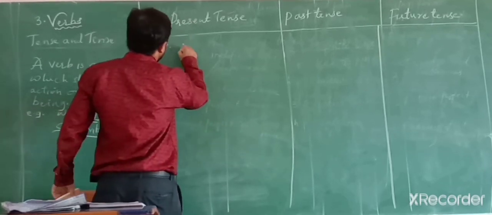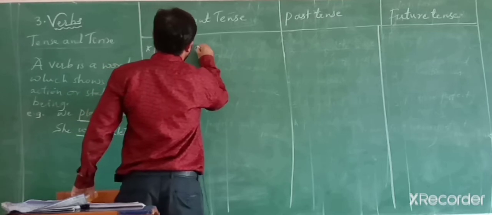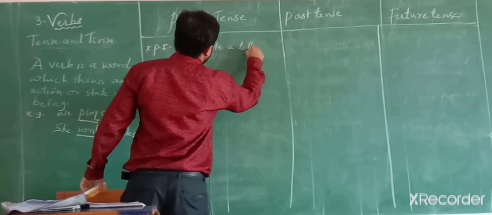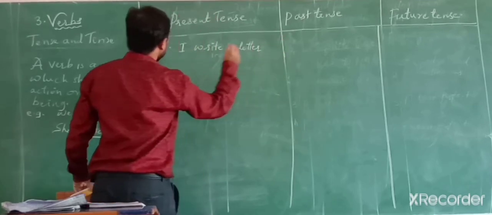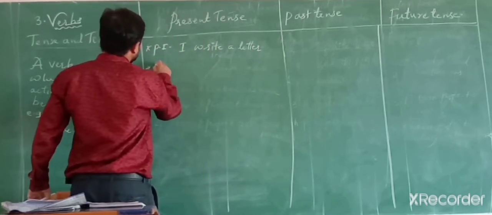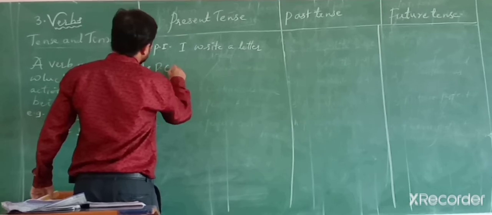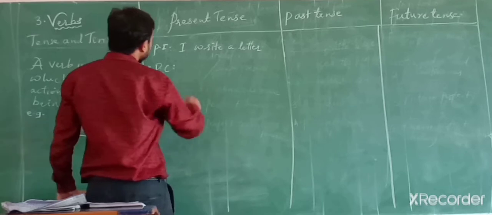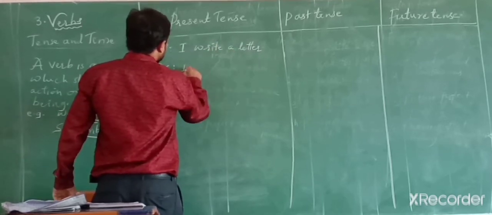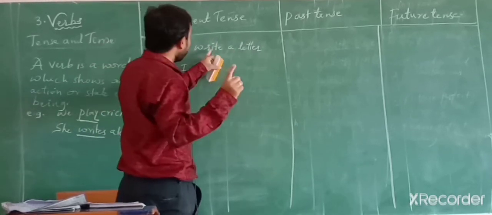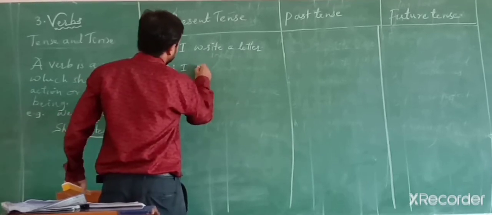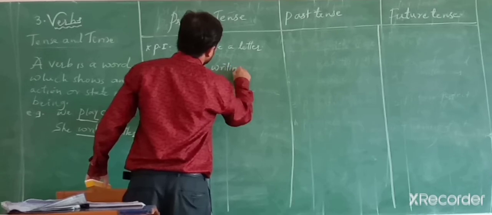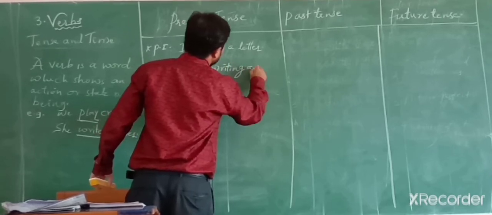For example, I write a letter. Second one is present continuous tense. Same sentence. So for continuous tense, verb should be in ing form. And before that, auxiliary comes. I am writing a letter.